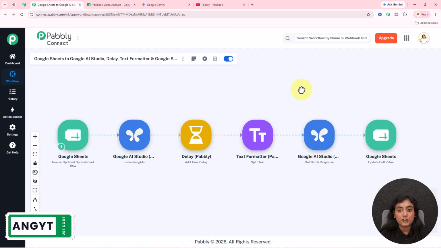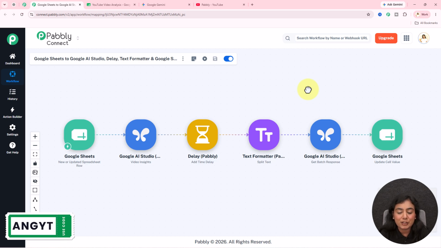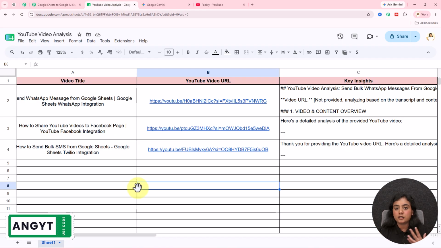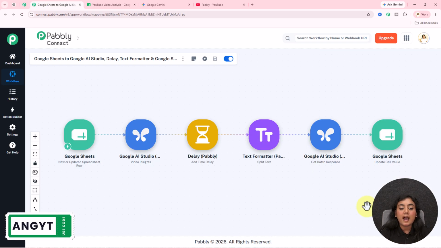You have built your first Gemini AI agent for free using this amazing automation tool. So now this is how you can create your own video researcher, video analysis, take out the key insights of the competitor's video using this amazing Gemini AI agent that we have created.